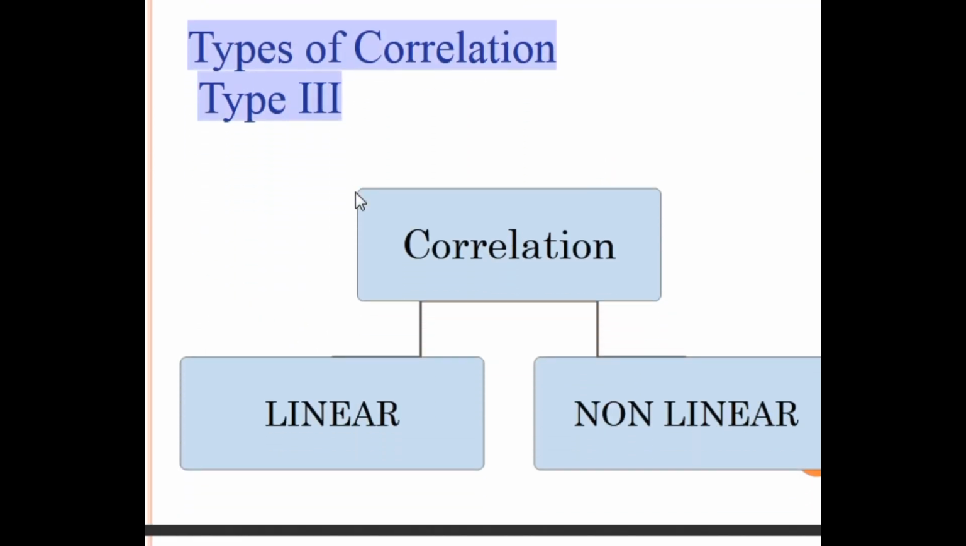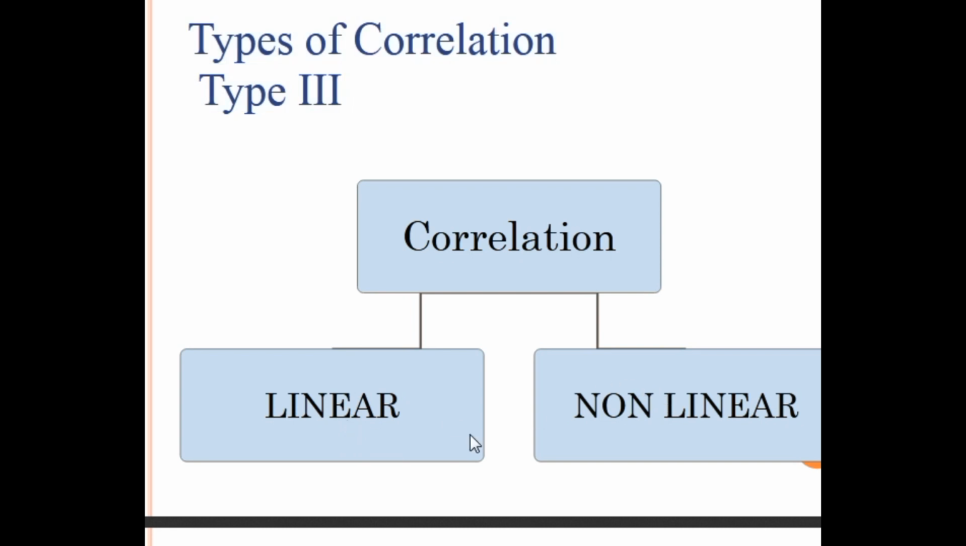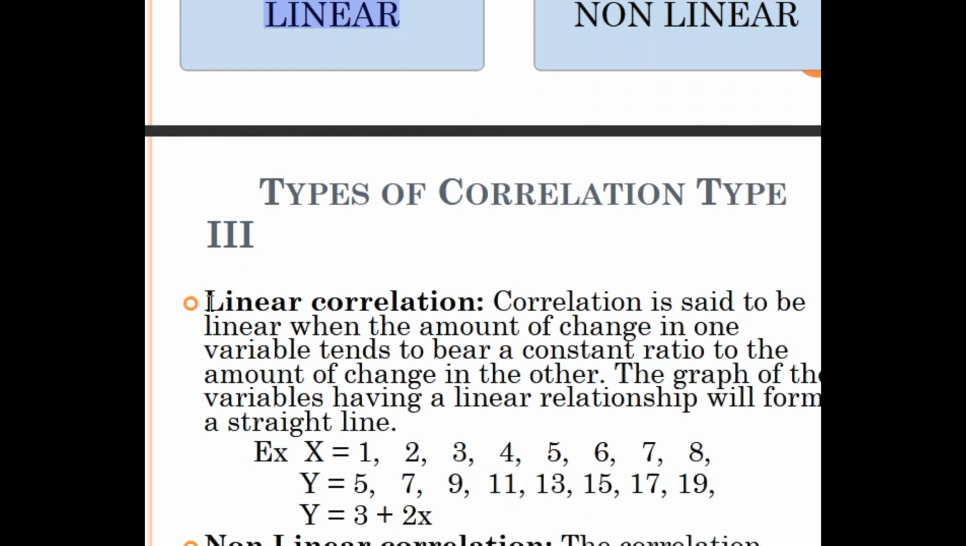Now the third type of correlation: linear and non-linear. Linear means systematic. In the linear relationship, the change between the two or more variables, its amount, its rate, its ratio is the same. That is the linear correlation. You read this part, then I will explain in a very simple way. Linear correlation means the change or trend is constant or in the same ratio. See, 1, 2, 3, 4, 5, 6, 7, 8. The change is what? 1, 1, 1.